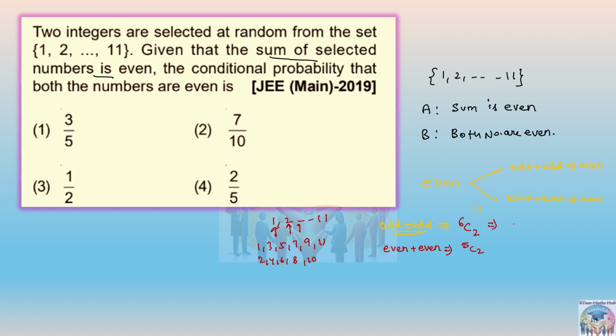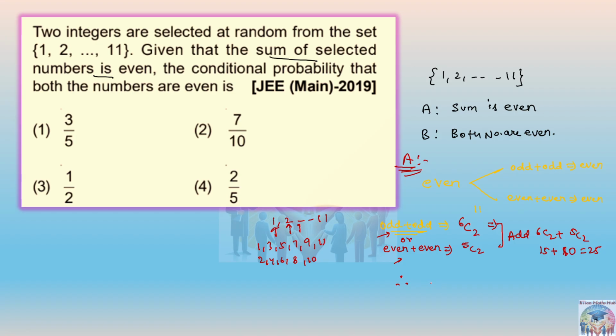Now we have to add 6C2 and 5C2, right? Why? Because either this condition can happen or that condition can happen. Here we are talking about the event A only. So either they can be both odd or both even. Since there is an 'or', we have to add them. So 6C2 plus 5C2: 6C2 is 6 into 5, 30 by 2, that is 15, plus 5C2 is 20 by 2, that is 10, so 25.